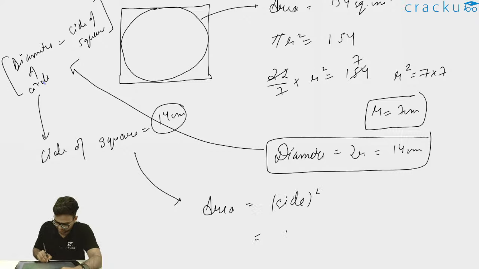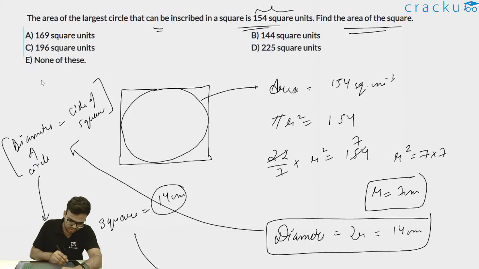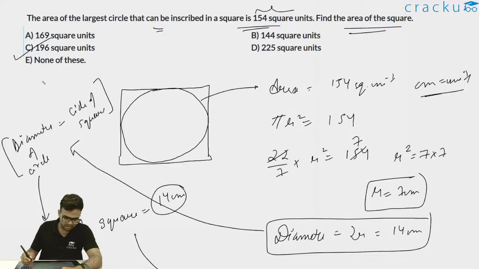Thus area of the square is 14 whole square, which is equal to 196 centimeter square. Therefore option C, 196, instead of centimeter I can use it as units. Thus option C, which is 196 square units, will be the correct answer.